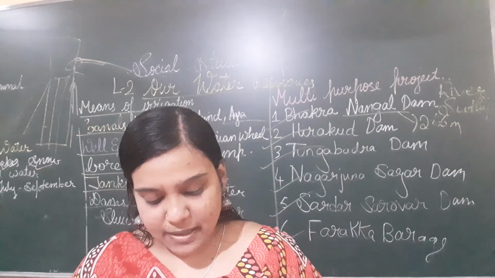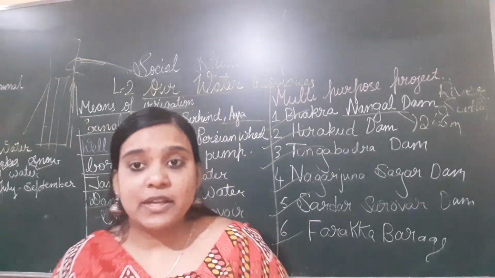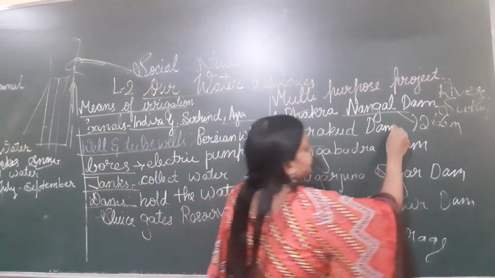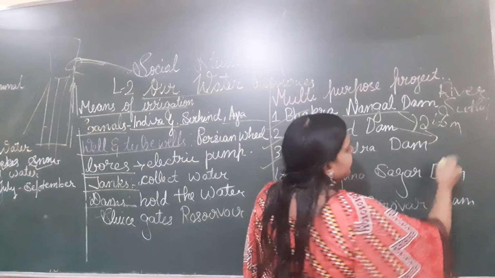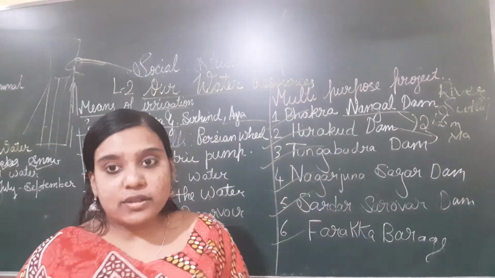It is the longest dam in India. It provides water for irrigation and electricity for Odisha. So Hirakud Dam is the longest dam, built on the river Mahanadi, while Bhakra Nangal Dam is built on the Satluj.